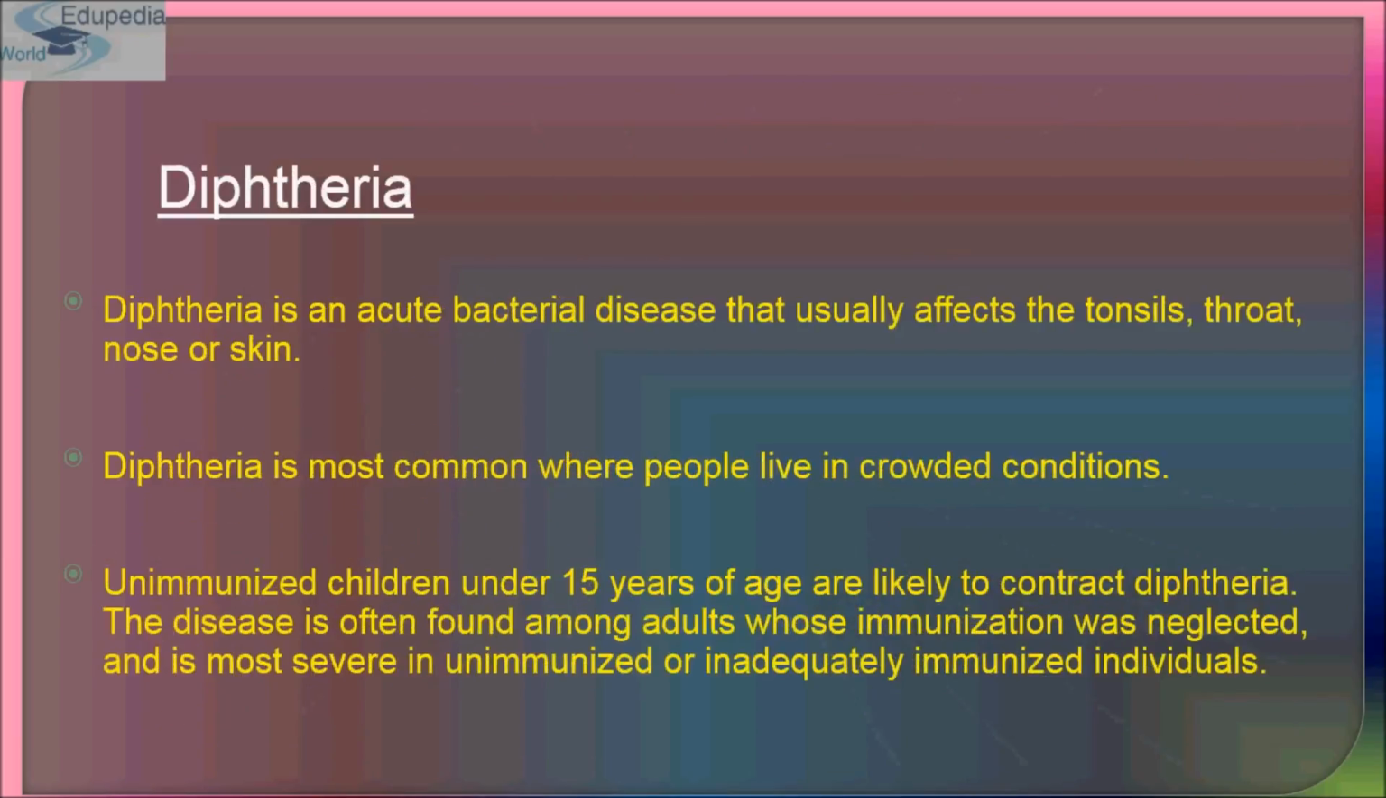Now comes diphtheria. Diphtheria is an acute bacterial disease that usually affects the tonsils, throat, nose, and skin. It is most common where people live in crowded conditions. Unimmunized children under 15 years of age are likely to contract diphtheria, because the disease is often found among adults whose immunization was neglected, and is most severe in unimmunized or inadequately immunized individuals.